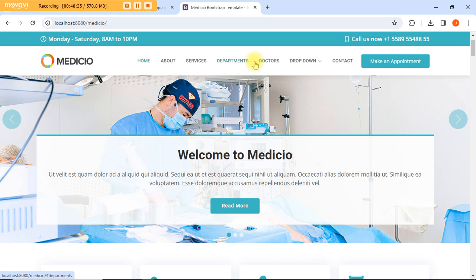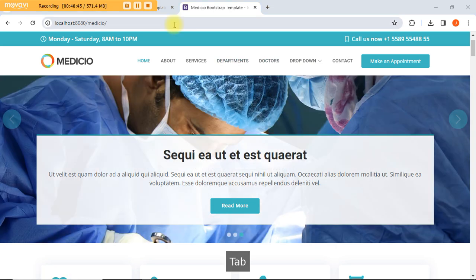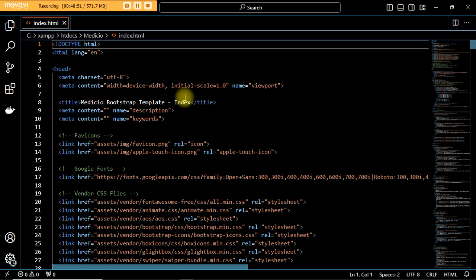All right, so let's go back to Visual Studio Code. That's the reason why I had to leave the page to explain all those things to you. Let's scroll down.